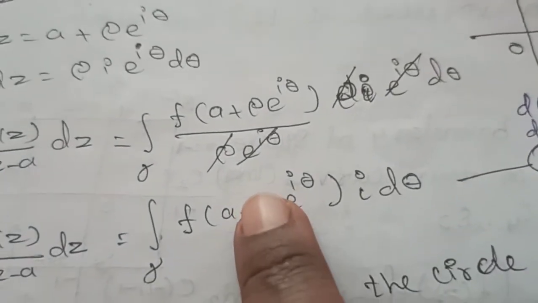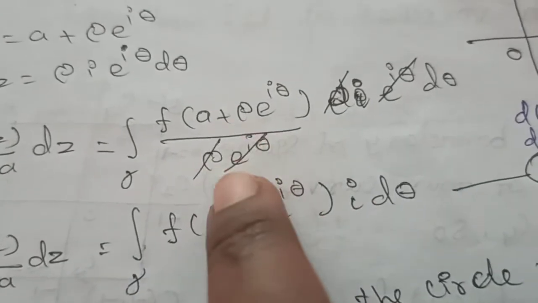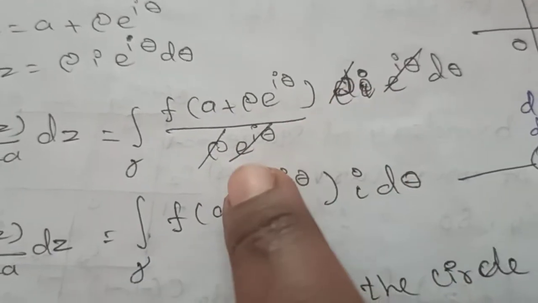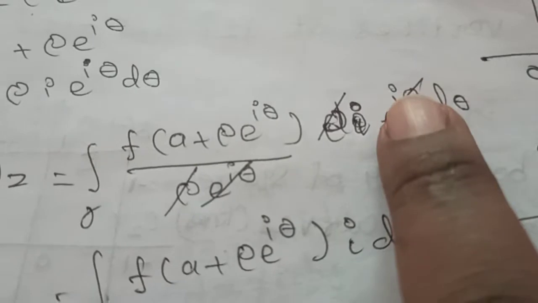Here, which values cancel? In numerator and denominator, the rho values cancel and the e power of i theta values cancel.